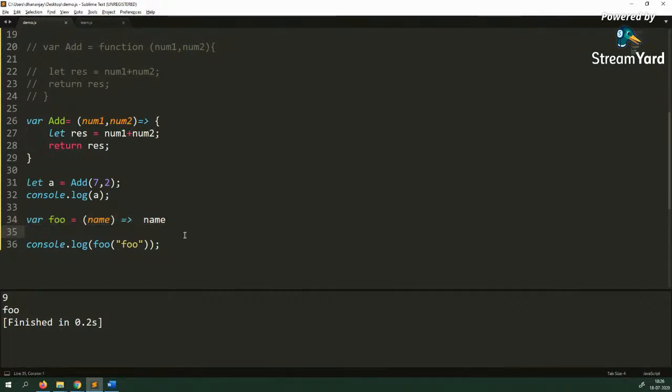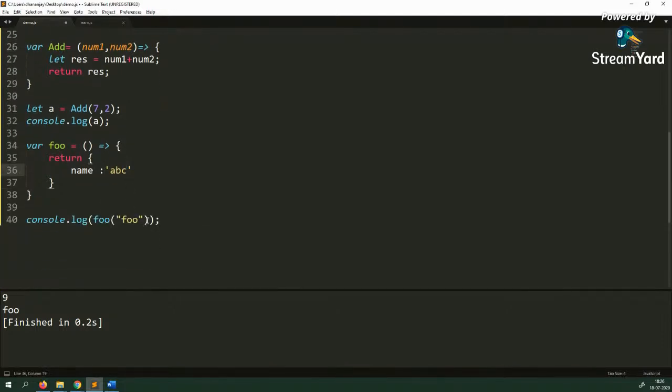Now, the one special thing about arrow function syntax is how it returns an object. So let us say that from this arrow function, I want to return an object. What I can do, and this is what I prefer, is say return an object, and let's say name ABC.